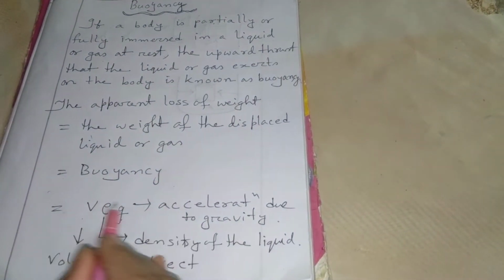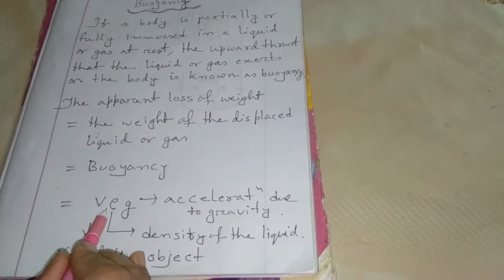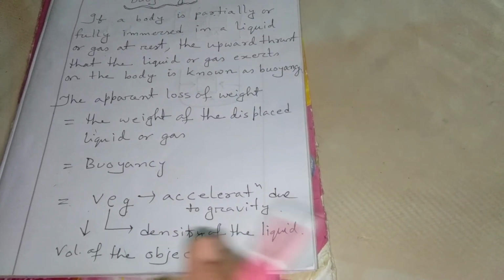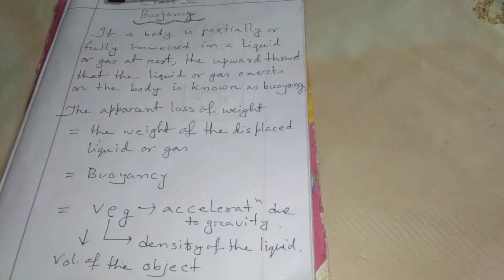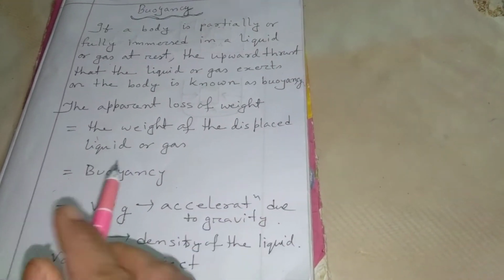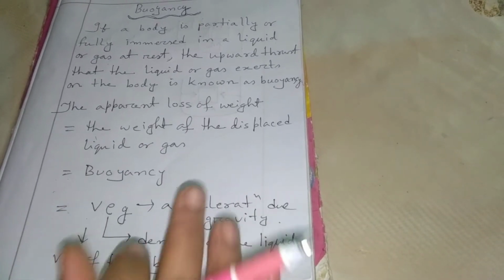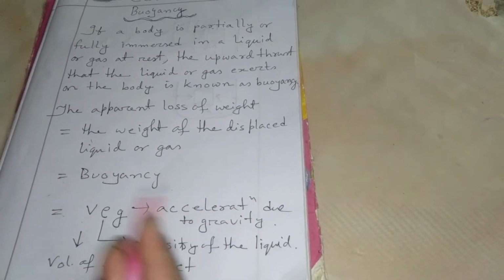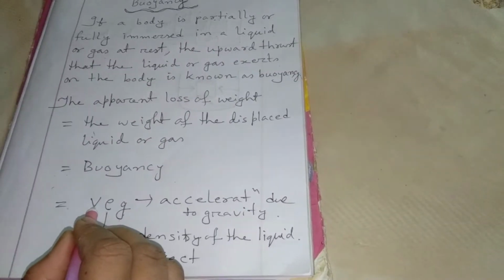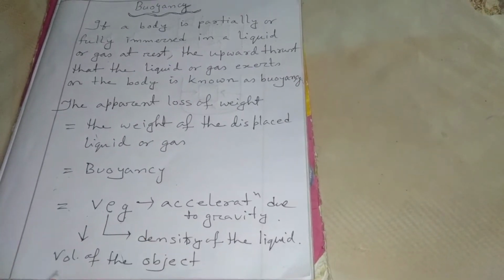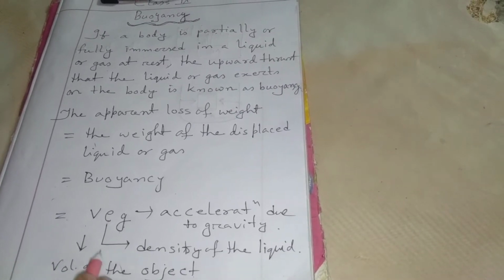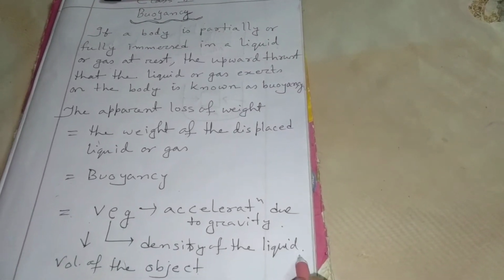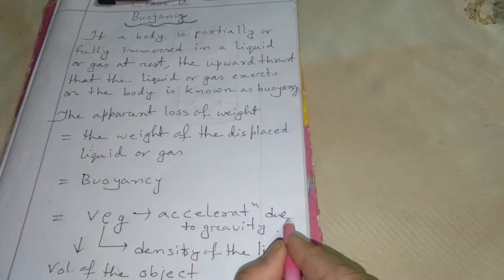So what is the formula for buoyancy? Buoyancy equals V rho g. You have seen one example, one figure, where I immersed a cylindrical object in the water. Here V means the volume of the object, rho means the density of the liquid, and g is the acceleration due to gravity.